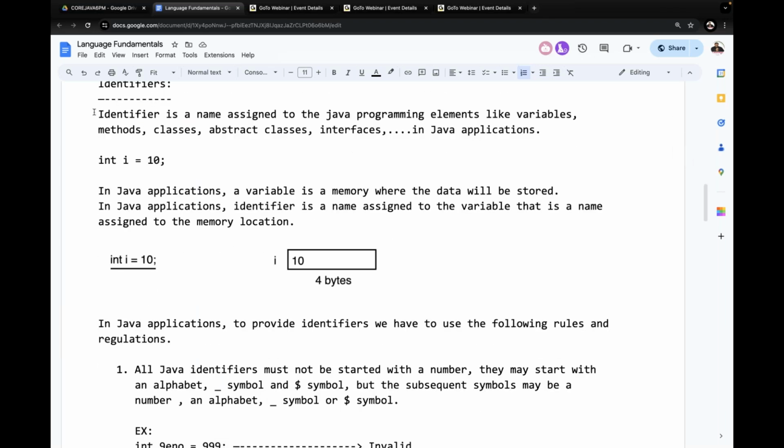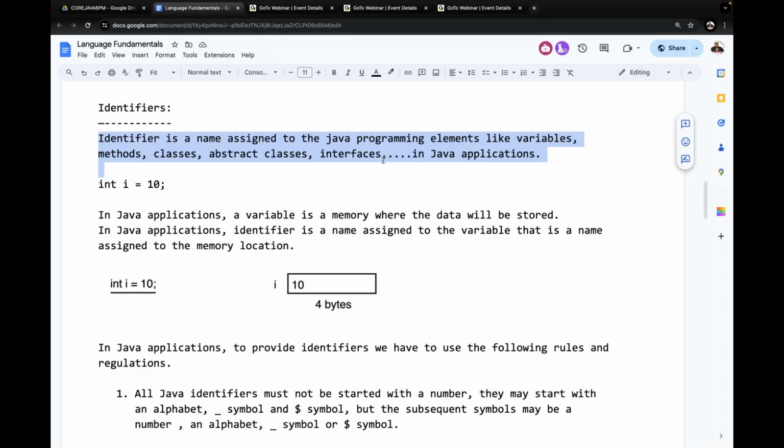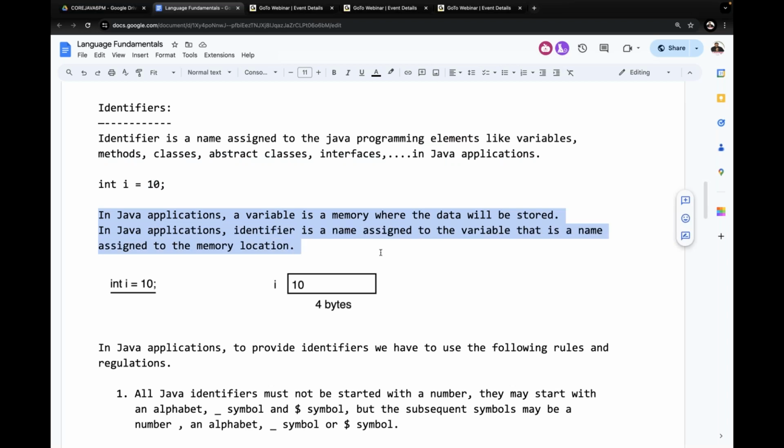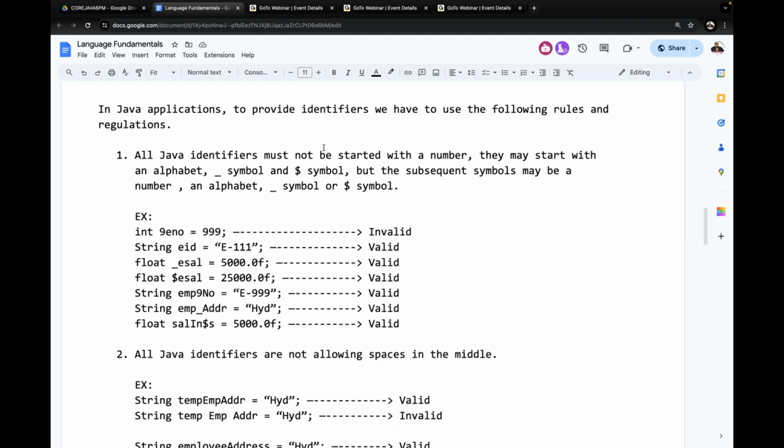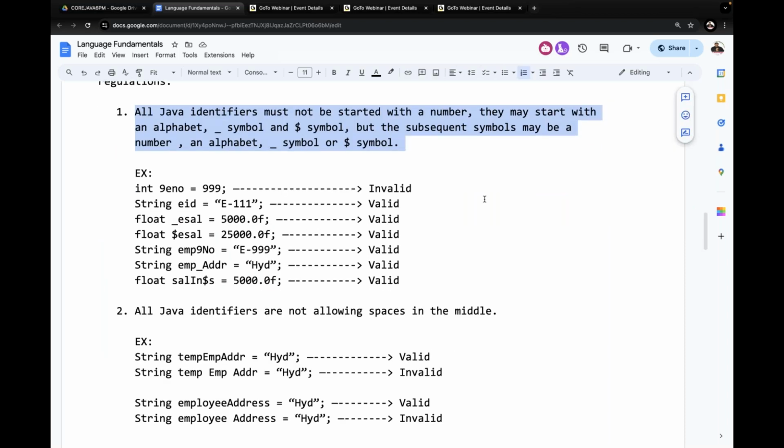What is an identifier actually? An identifier is a name assigned to programming elements like variables, methods, classes, and so on in Java applications. Int i = 10. In Java applications, a variable is a memory location where the data will be stored, and an identifier is the name assigned to that memory location. To provide identifiers, we have to follow some rules. The first rule: all Java identifiers must not start with a number. They may start with an alphabet, underscore, or dollar symbol, but subsequent symbols may be a number, an alphabet, an underscore, or a dollar symbol.